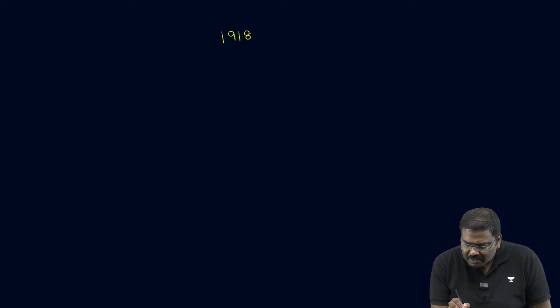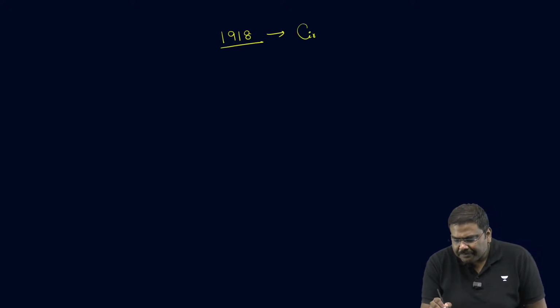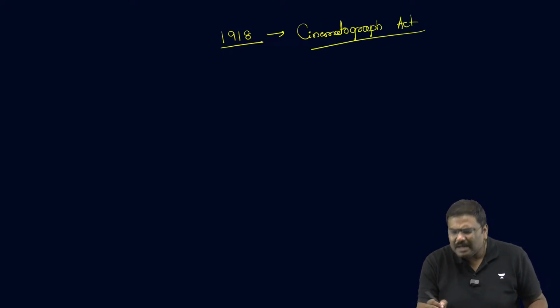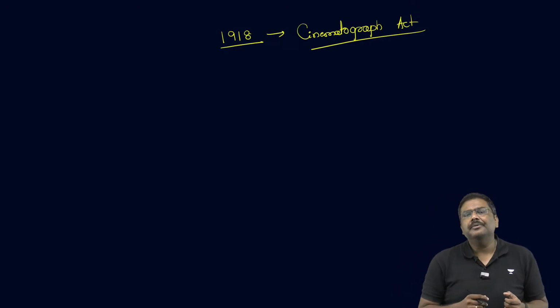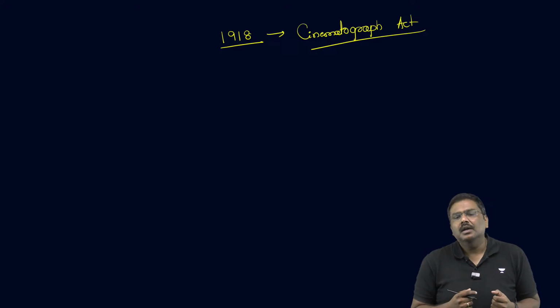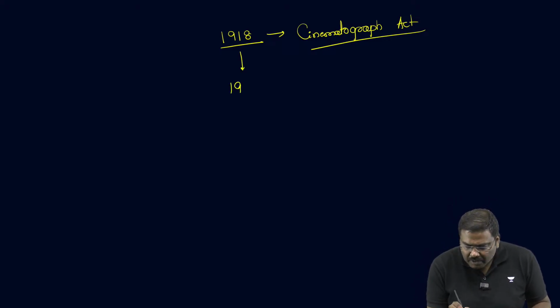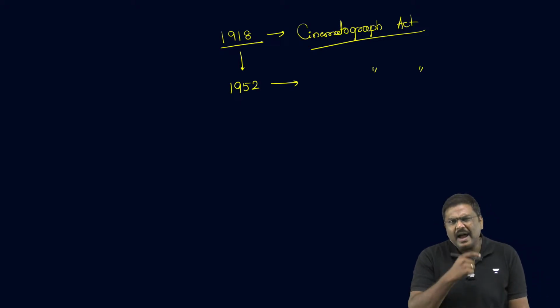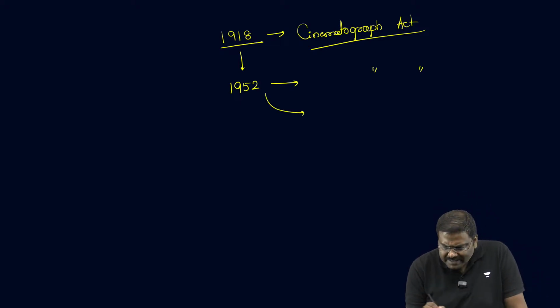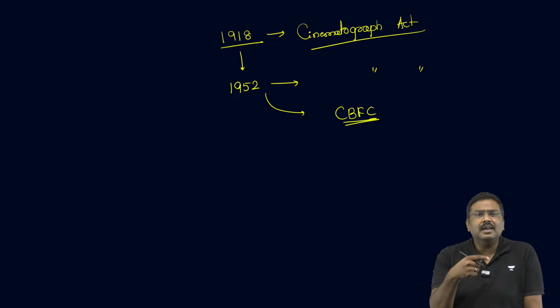What are the important points? Before independence, we passed an act in 1918, the Cinematograph Act. According to the Cinematograph Act, if you want to exhibit a movie, you will first have to get a certificate. After independence, in 1952, the government passed the Cinematograph Act, under which they set up a body by the name of CBFC.